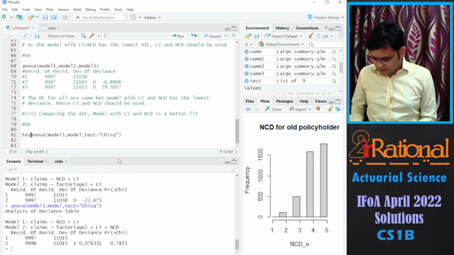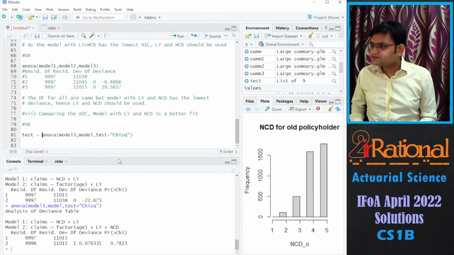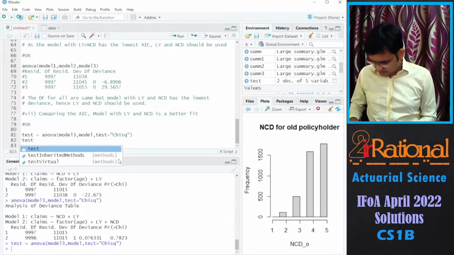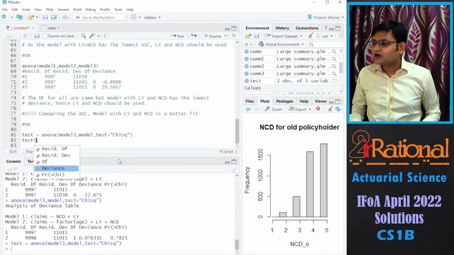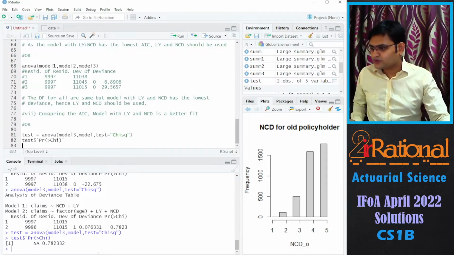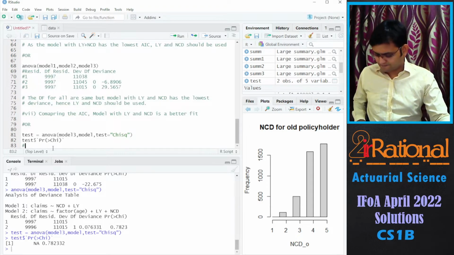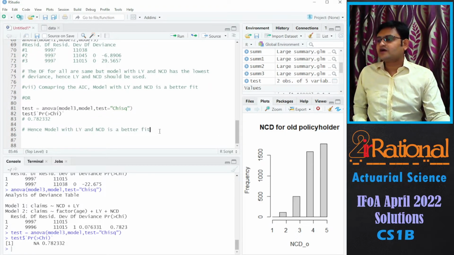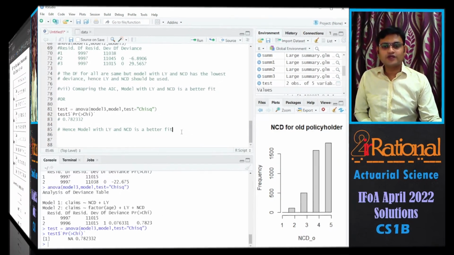I can write this as test, and then test dollar. I want the probability of the chi-square, so we have 78%. So you can say we do not have sufficient evidence to reject H0. Hence, the model with LY and NCD is a better fit. Let's go to the next question.